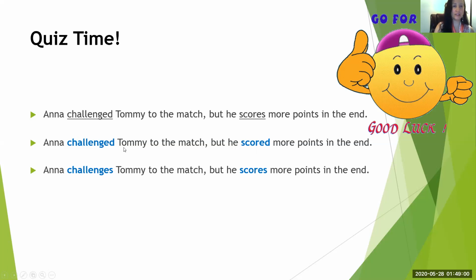So this sentence has to stay in one tense. Here's an example of the past tense that we're keeping. Another example is keeping it in the present tense. Anna challenges Tommy to the match, but he scores more points in the end. Okay, you see how they match? They're being consistent, okay? They stay the same. The reason why they stay the same is because it happened at the same time, okay? This is one sentence, okay?